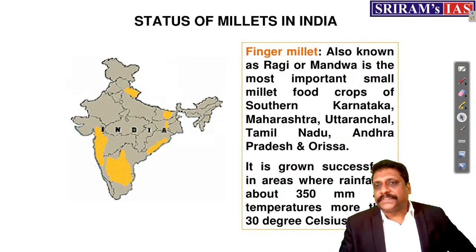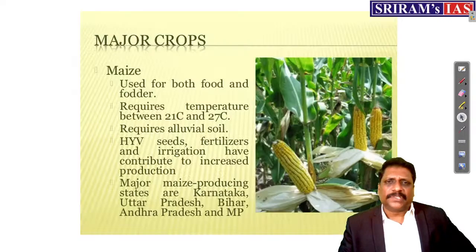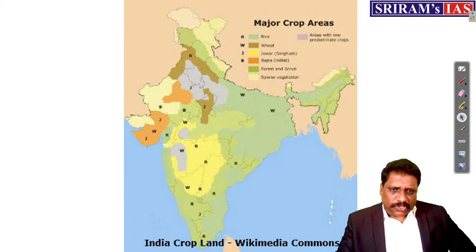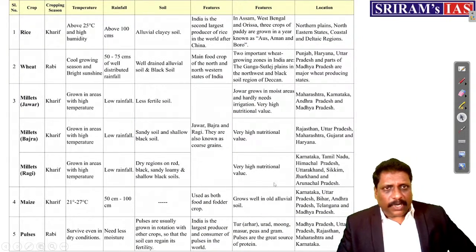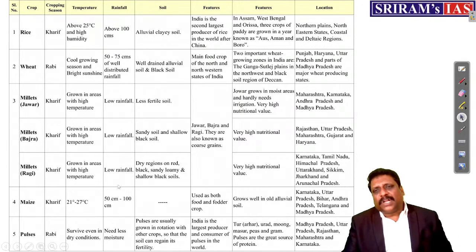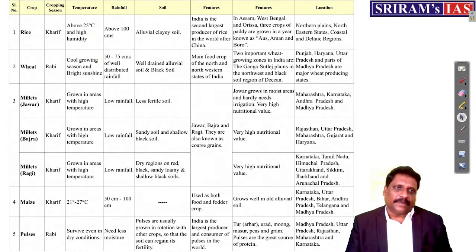Even I have just given you one example. Millets, maize is not so important. All the crops I have just given you, I have given some consolidation, something like a ready reckoning.